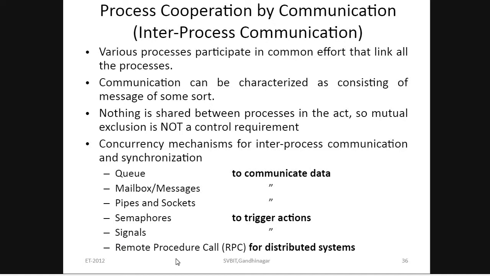Signals and RPC are used for distributed systems. Queues, message boxes, pipes and sockets are used for communicating data, and semaphores and signals are the two techniques used to trigger actions. That means to perform some actions, these two types of techniques are used.